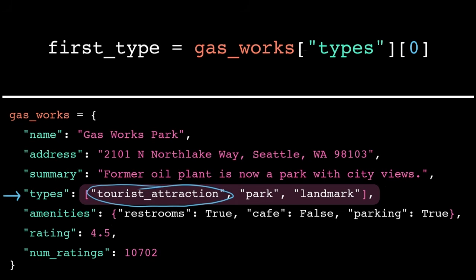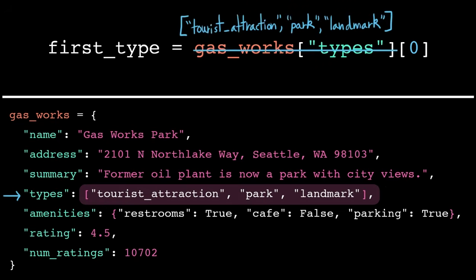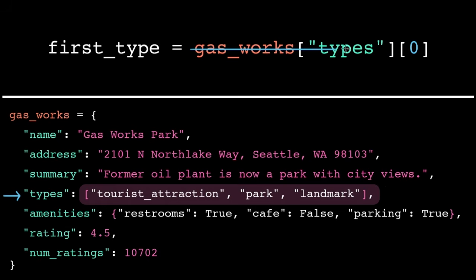We follow the order of operations, and we evaluate from left to right. So, the first part of our expression accesses the variable Gasworks, and from that, it looks up the key types. That gives us our list, which we can substitute back into the expression. And now we simplify again. We're operating on the list now, and we're accessing the element at index 0. So this whole thing evaluates down to the string tourist attraction, which we store in the variable first type.